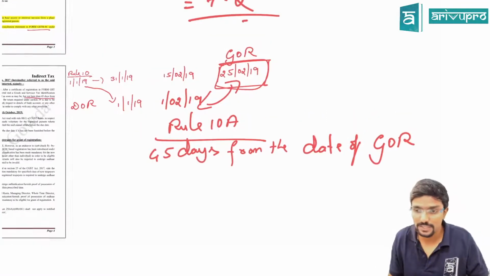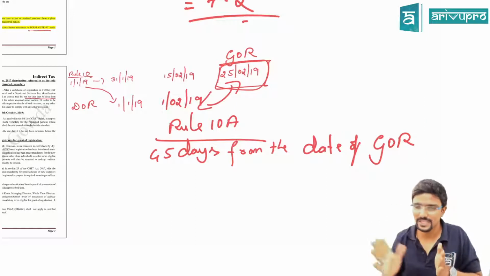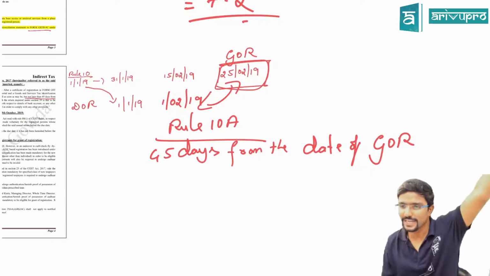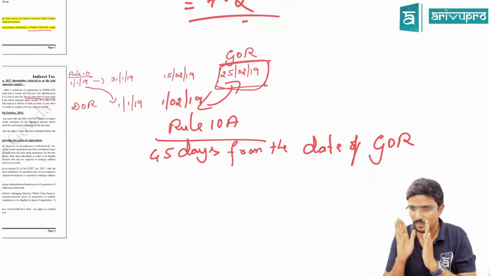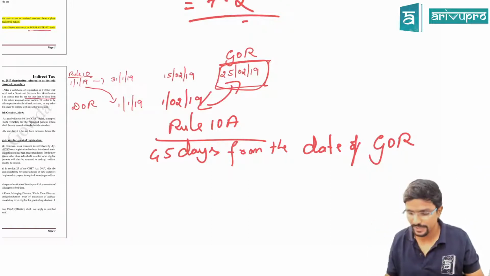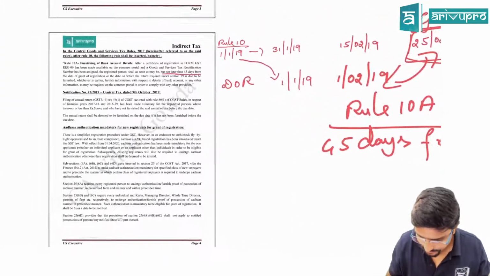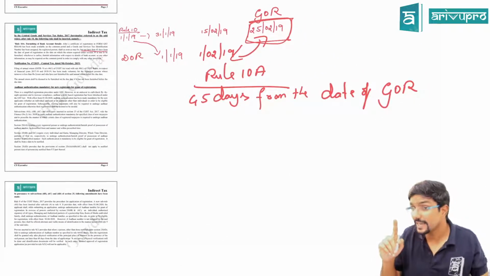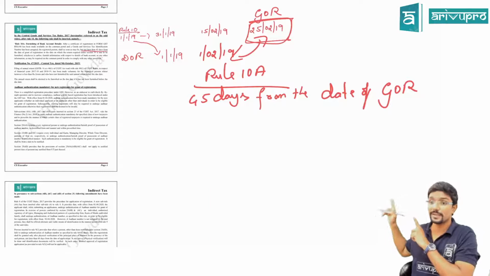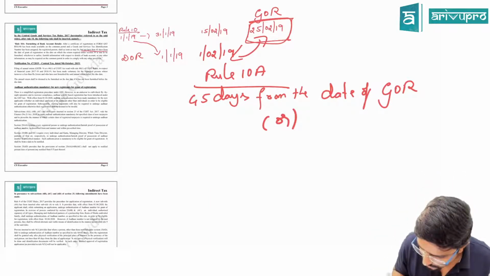Grant of registration means irrespective of whether you have made an application within 30 days or after 30 days, we are not bothered about. That is taken care of by rule 10. But what we are bothered about is when you are getting the registration done, 45 days, or the due date to file your monthly return under section 39, that is GSTR 3B. 39 is for GSTR 3B, 37 is for GSTR 1. Okay, or what is the due date to file your GSTR 3B?